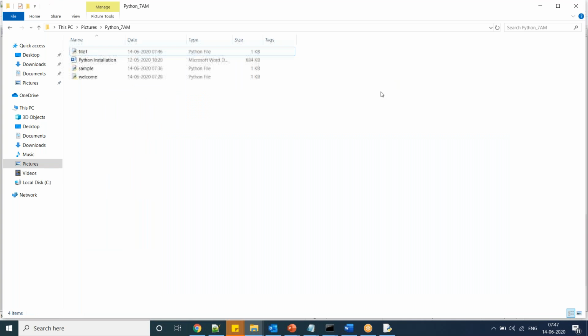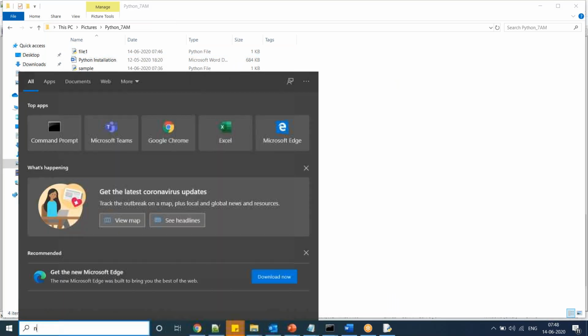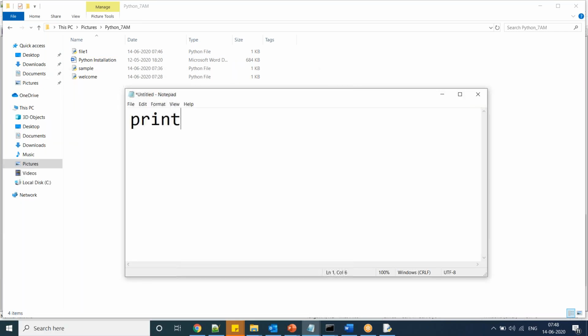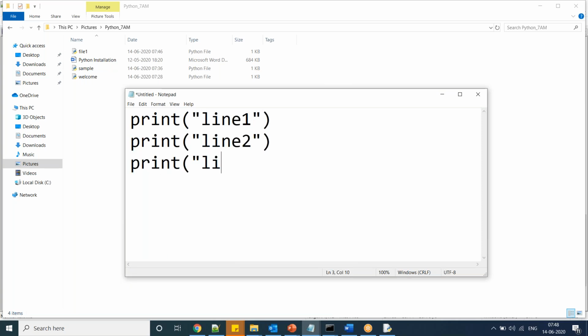I am repeating once again, guys. Go to Notepad. Now write your statements. Print line 1, print line 2, print line 3. Save the file. Save as.